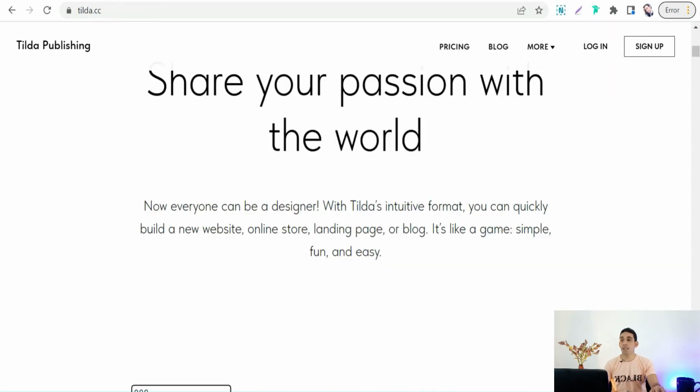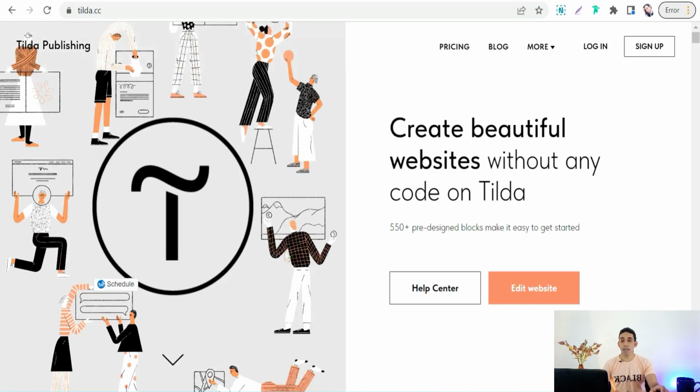That is tilde.cc. It is a free website builder where you can build your website, your landing page, to promote your articles, to promote your products, to promote your stores, whether you are working as a print-on-demand designer, affiliate, and so on. Okay, here you can create beautiful websites without any code on tilde.cc, and for sure it is for free.